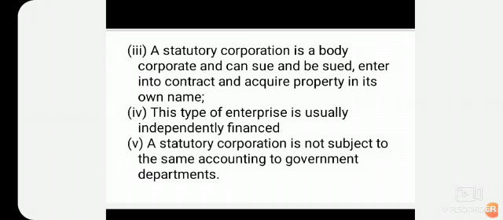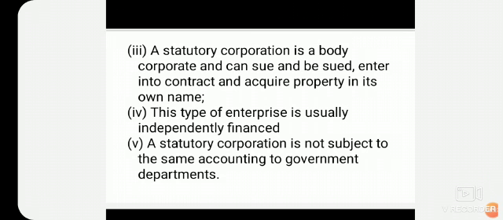Budget means an estimation of income and expenditure for a particular one year, the income which is going to be earned and the expenditure which is going to be spent. That is a budget.